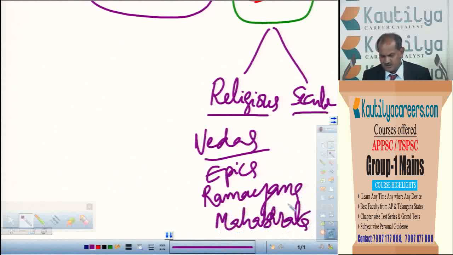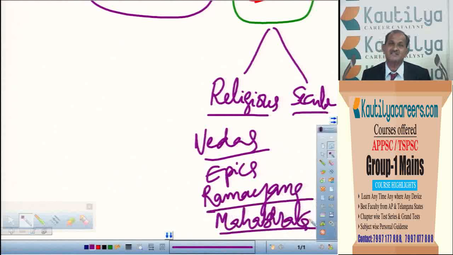Whether Rama is true or not, it doesn't matter for us. But if Valmiki was not there, we cannot have Ramayana. So if you study the Ramayana, we can know about the social, economical, geographical and political conditions of the Valmiki period. So how the family system was during the period of Valmiki, or about the society that Valmiki saw.